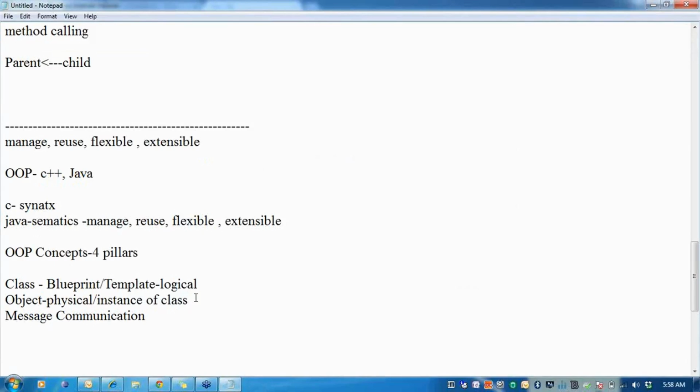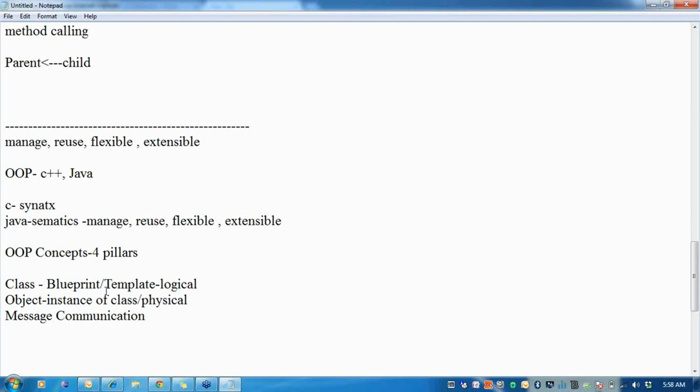When I talk about physical, it means that it occupies memory. But when I talk logical, it does not occupy memory. I can think only of the plan of a building, the plan of a car, the plan of a laptop.